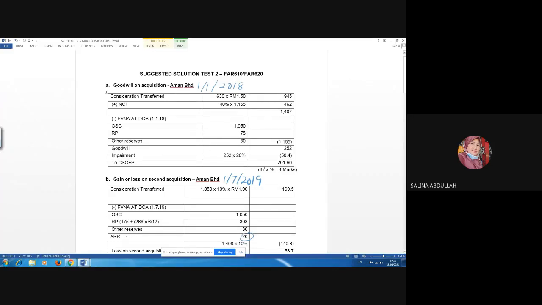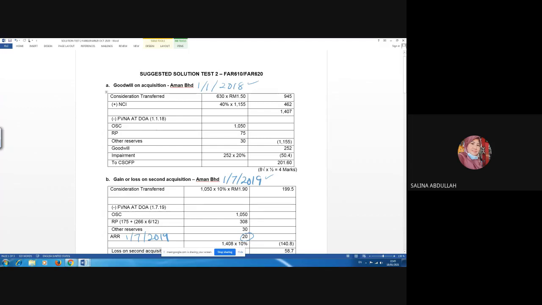Please refer to the question. The revaluation takes place on 1st of July 2019. Please do not include this 20 million in this first acquisition. Always look at the date here.